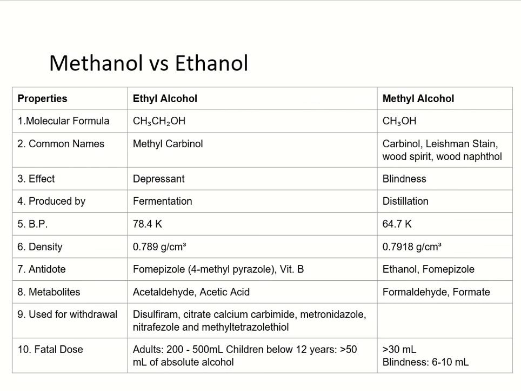The compounds used for the withdrawal of ethanol are disulfiram, citrated calcium carbimide, metronidazole, nitrofurazone, and methyl tetrazolethiol. The fatal dose of absolute alcohol in adults is 200 to 500 ml, and for children below the age of 12 years, it is more than 50 ml. The fatal dose of methanol is more than 30 ml. 6 to 10 ml of methanol can cause blindness.